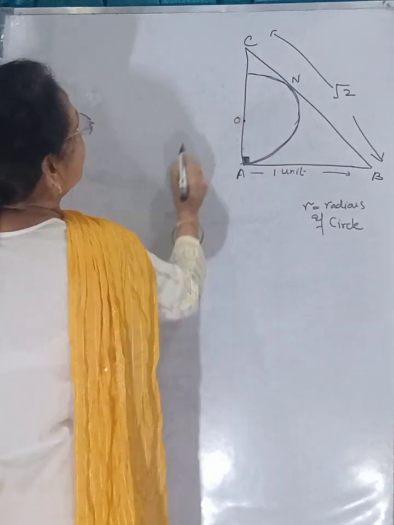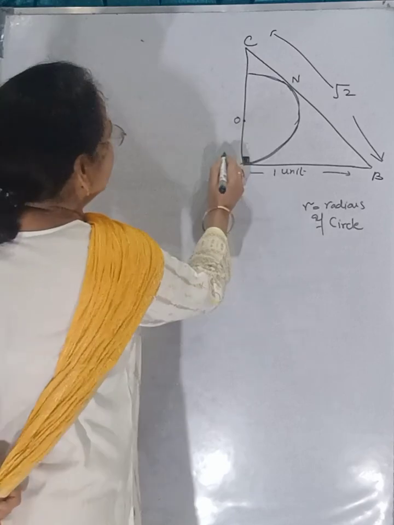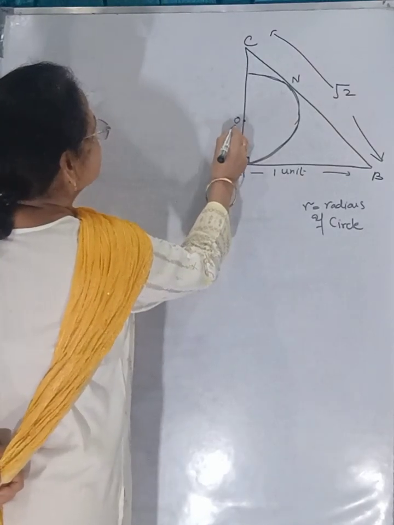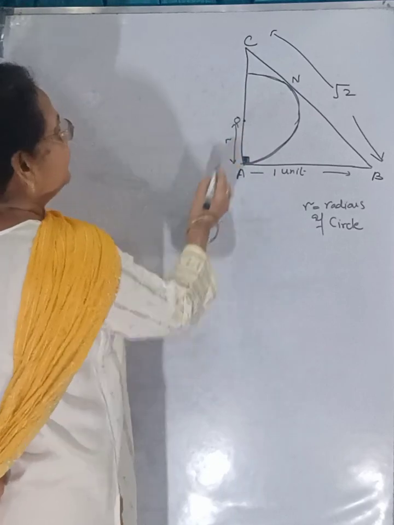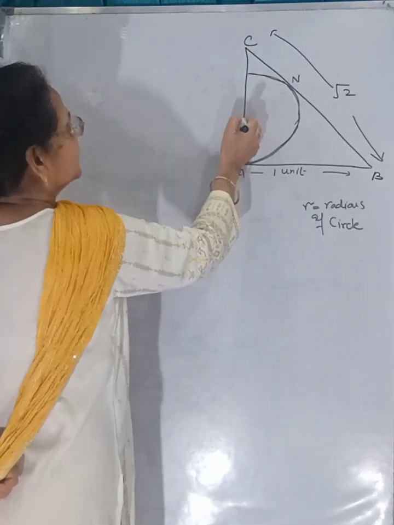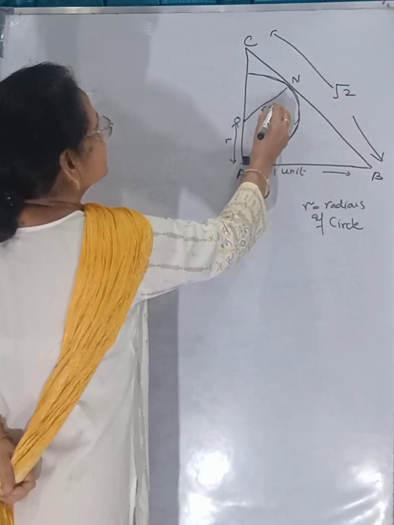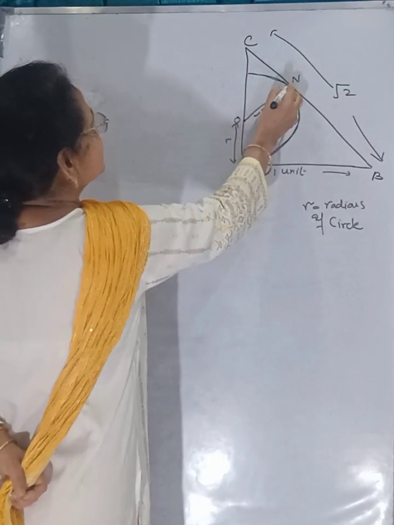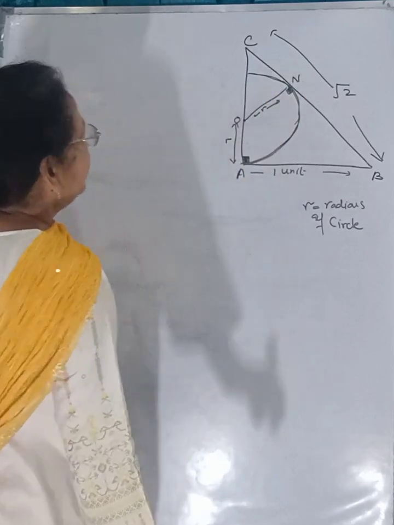This point is O. It means OA will be equal to R. This will be equal to R. And if we drop the perpendicular, where it touches the side, that will also be R, because this is a tangent and this is 90 degree.